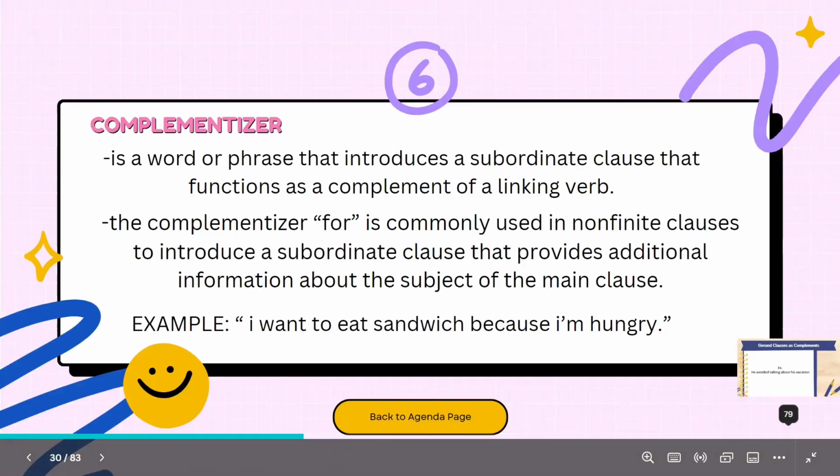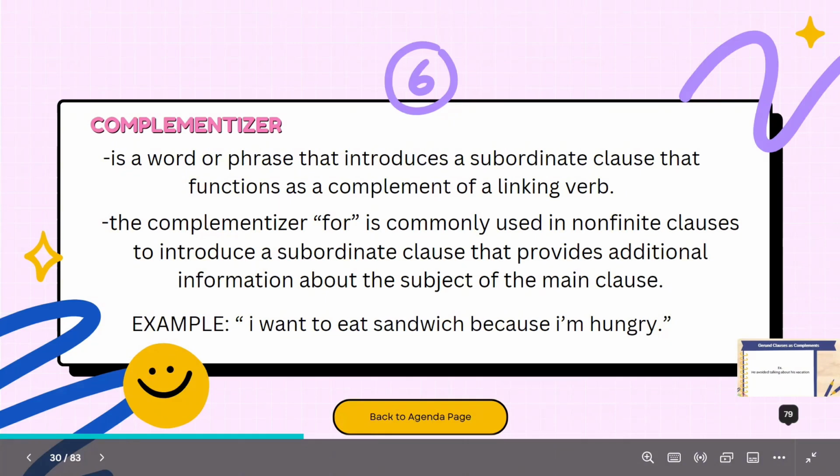So the non-finite clause "because I'm hungry" does not have a subject of its own, but it relies on the subject of the main clause, I, to provide the necessary information. The complementizer "for" helps to establish a relationship between the main clause and the non-finite clause, and allows the non-finite clause to provide additional information about the subject of the main clause.